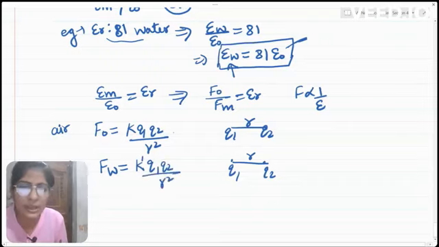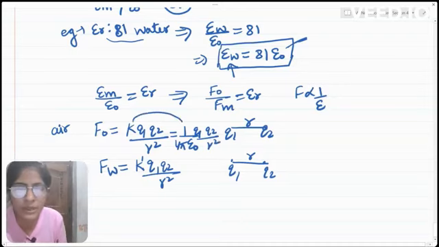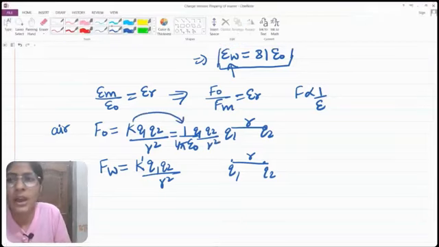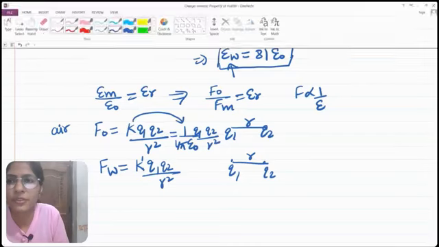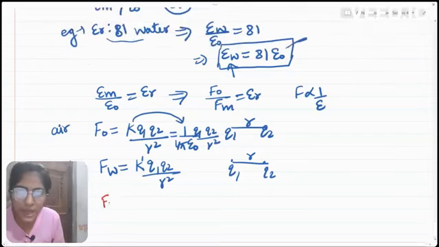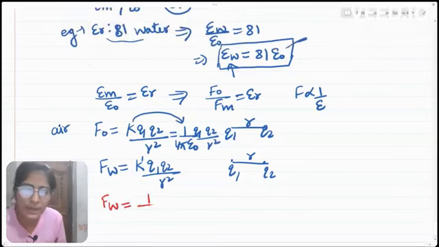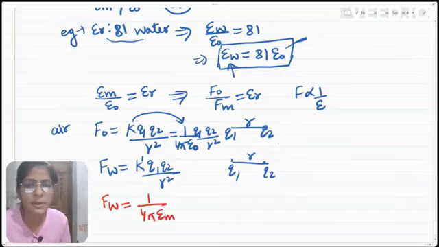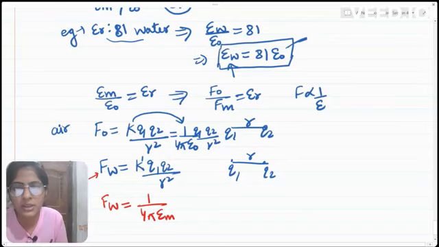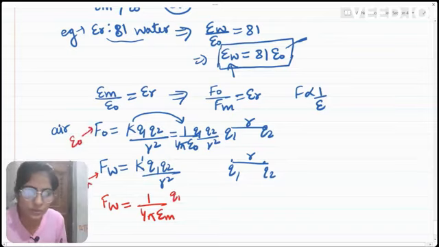Here F naught can be written as 1 by 4 pi epsilon naught Q1 Q2 by R square, because we have put the value of K. Similarly, we can write Fw with K prime as 1 by 4 pi epsilon m, where the permittivity of water is epsilon m and the permittivity of air is epsilon naught, times Q1 Q2 by R square.